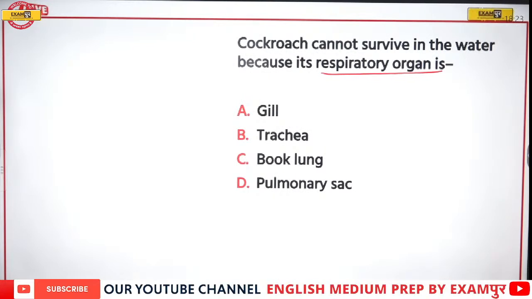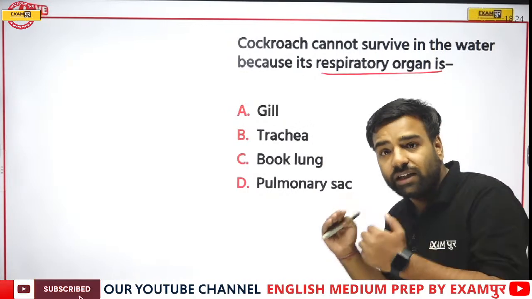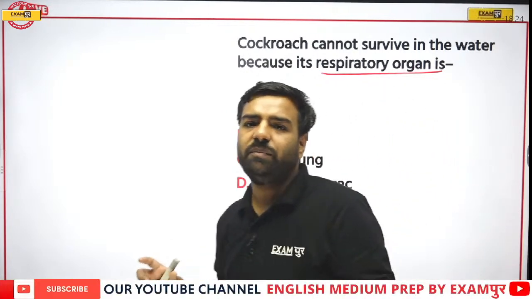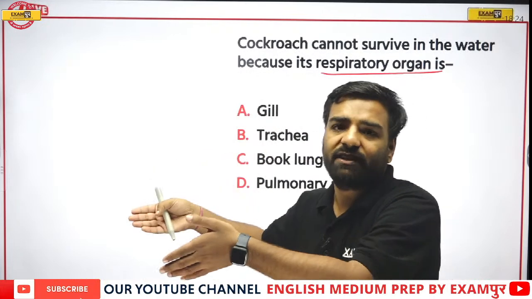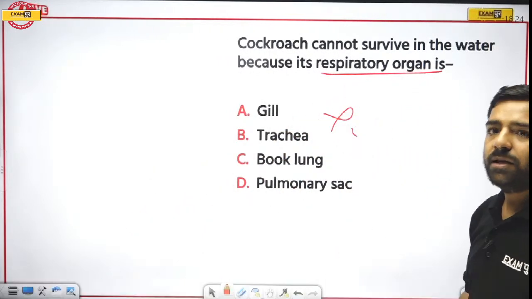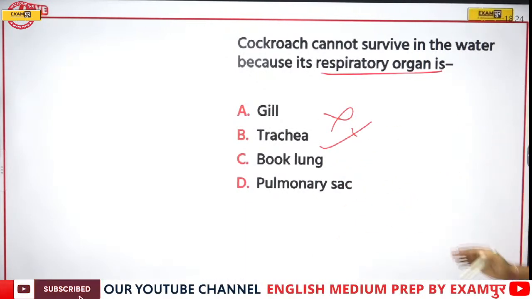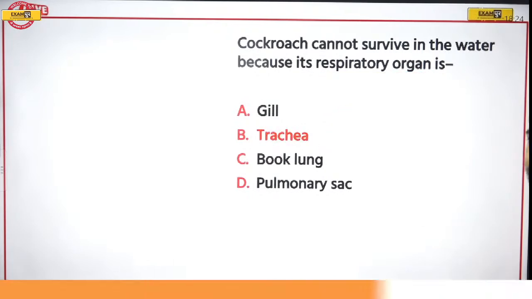Is it pulmonary sac? See, if gills were present, it would be easier to survive in the water, correct? So obviously gill is not going to be the correct answer. But for cockroach, remember there's the presence of trachea because of which they cannot survive in the water, and hence option number B is going to be the correct answer.